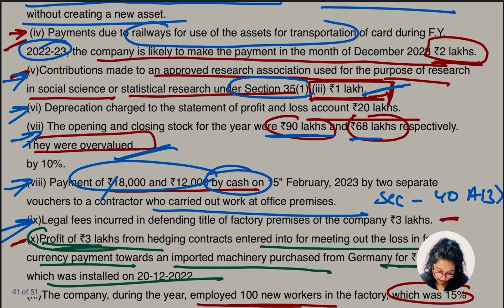The profit. ये रहा profit. ठीक है, profit is of 3 lakh. 3 lakh का कितना percent we are going to reduce? ठीक है, 7.5%, being 50% of 15%, as the machinery was put and installed and used for less than 180 days, right, which was on 20 December. So the machinery was put to use for less than 180 days. So yes, we are going to claim 50% of the depreciation only. So from this we are going to reduce that amount. From कौन सा वाला depreciation वाला 22 lakh वाले में से we are going to reduce 3 lakh into 7.5%. Hope so this point was clear.